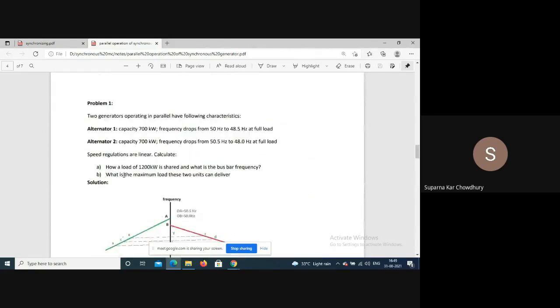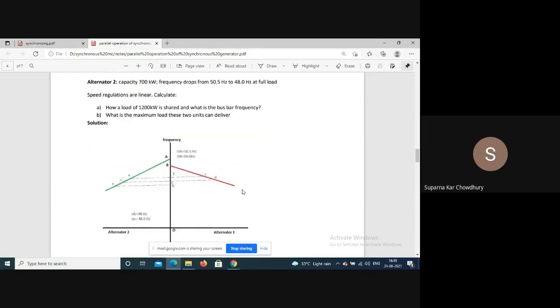The next part is: what is the maximum load which the two units can deliver? When we are considering maximum load, that means none of the units can be overloaded. From these two slopes you can see that 700 kilowatt for this one will be here, and for this one 700 kilowatt is lower.